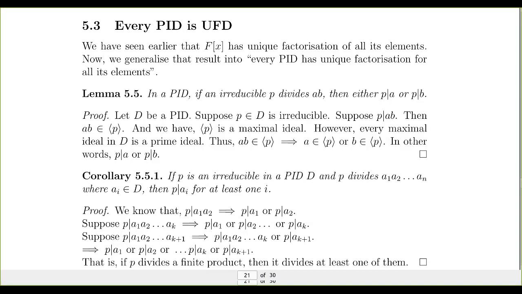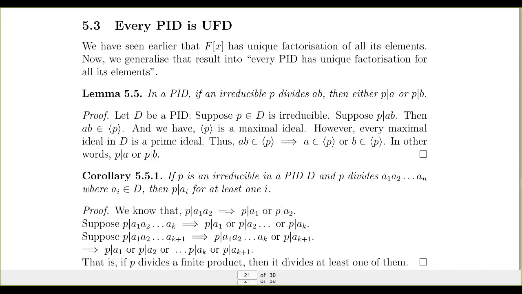Now we are going to prove that the integral domain Z is a UFD. We only know this because we have seen earlier that any integer can be uniquely expressed as a product of prime numbers. In the case of Z, the primes we already know: 2, 3 are the primes in Z because these are the irreducibles in this integral domain. In Z, we are going to prove it using the earlier theorem.